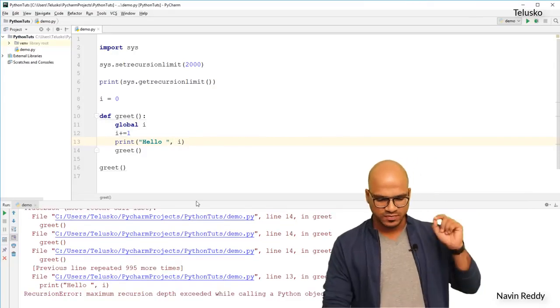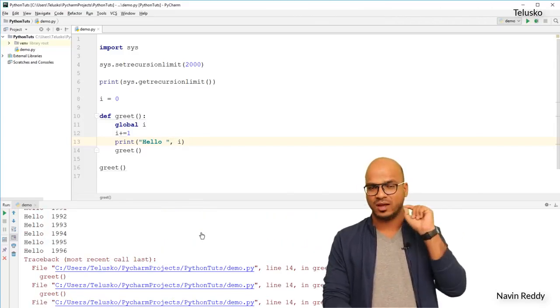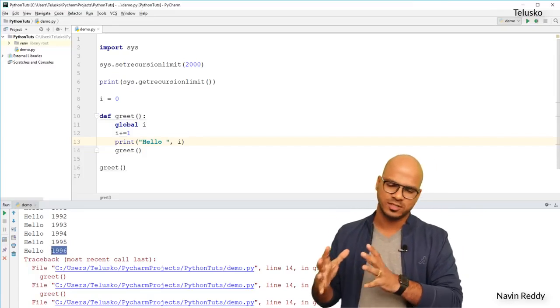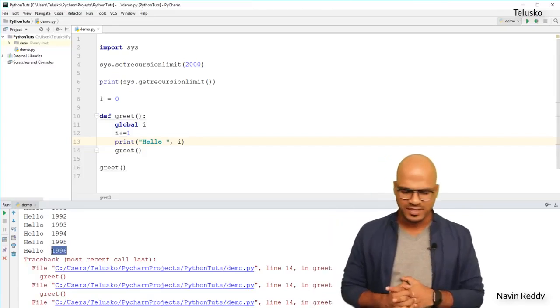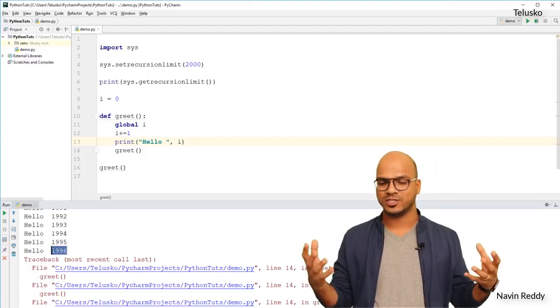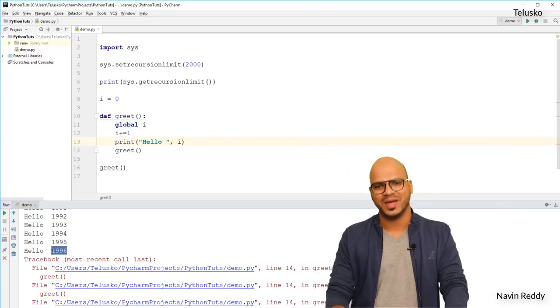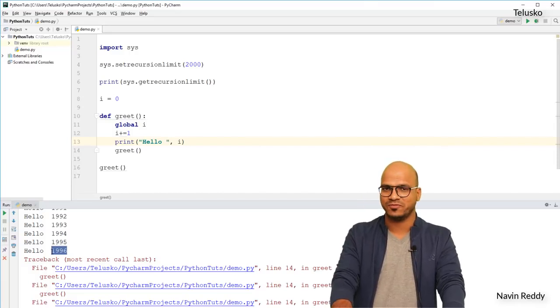If I run this code, you can see we got it, and the last value for I is 1996. The limit is 2000, but it is stopping at 1996. So that's awesome, right? This is how you do recursion. You can call itself. But does it make any sense? Think about this, you are doing it for fun here and that perfectly makes sense.